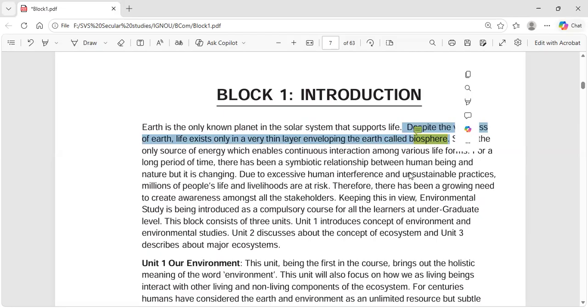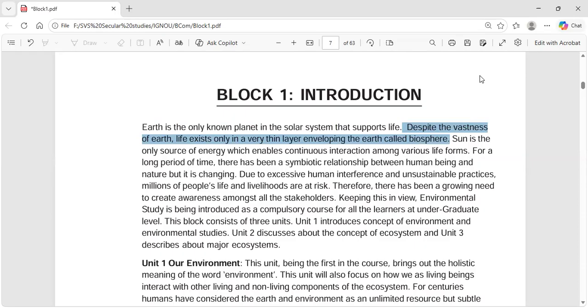We can see only to a certain extent, we can hear only to a certain extent. So we have a lot of limitations, but with lots of different technologies and advancements, we are able to track many things. But still, the solar system is too huge, and we have so much still to discover from it. But we believe that it is only on this earth that we have life. Despite the vastness of earth,